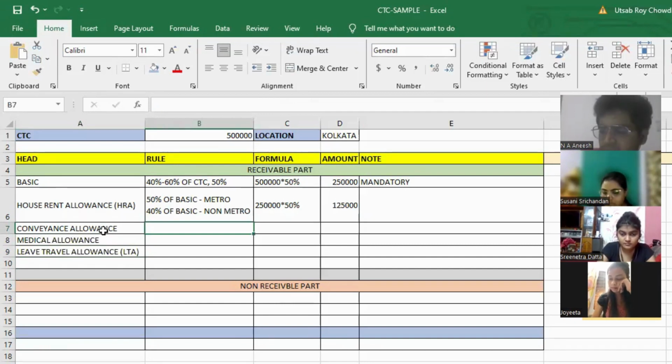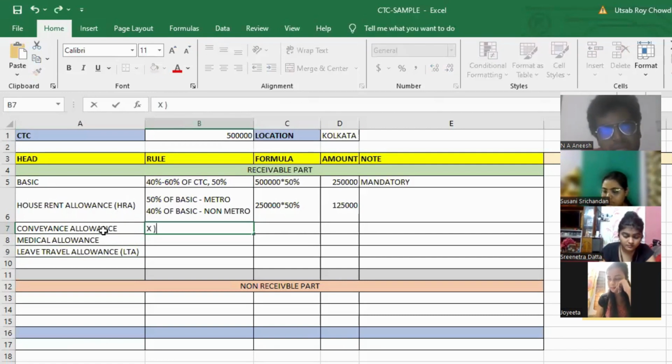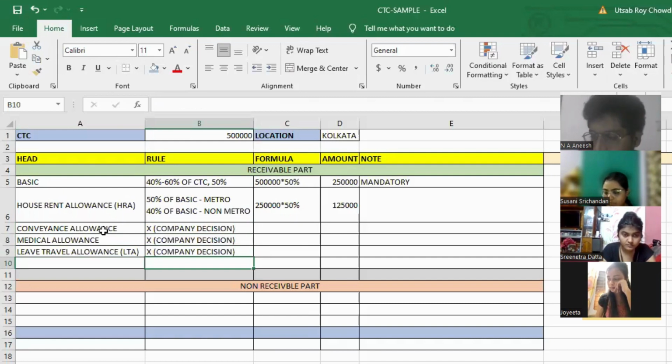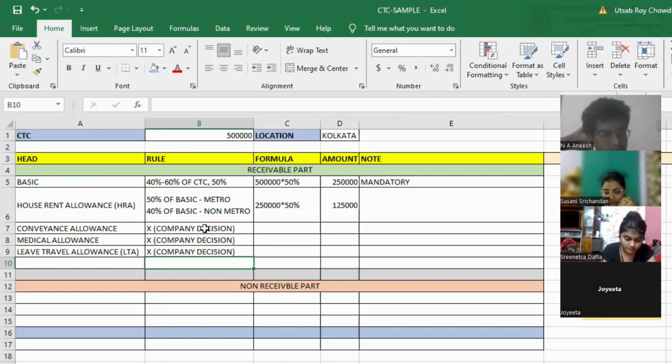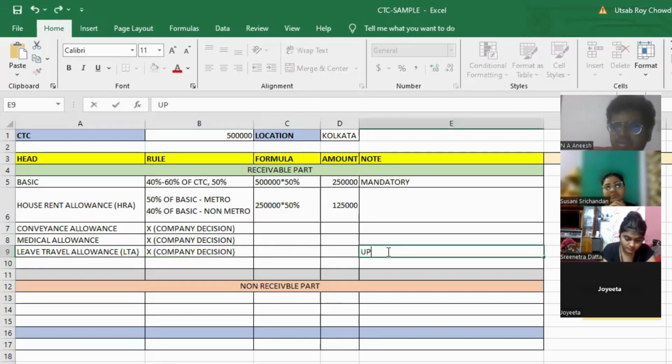So what are the rule for conveyance allowance? There is no rule. It will be decided by the company, how much amount that you should have. It will be decided by the company for all three. So for conveyance allowance, for medical allowance, and for leave travel allowances, there is no such percentage or no such rule, that will be decided by the company. But for the LTA allowance, it should not be more than 15% of basic.